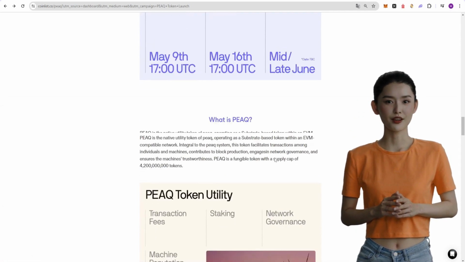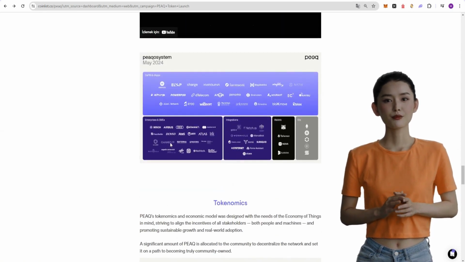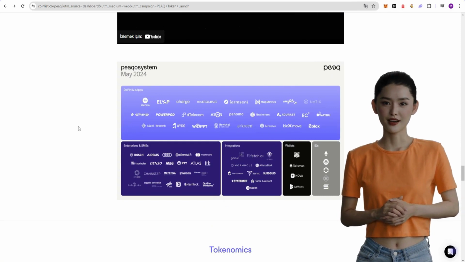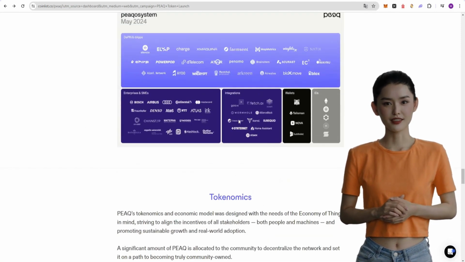Here, we can see the projects and supporters in the Peaq ecosystem. Look, some major brands that collaborations are happening with are listed here, such as Bosch and Audi. The artificial intelligence integrations also look promising.